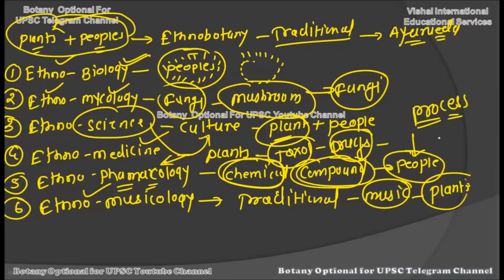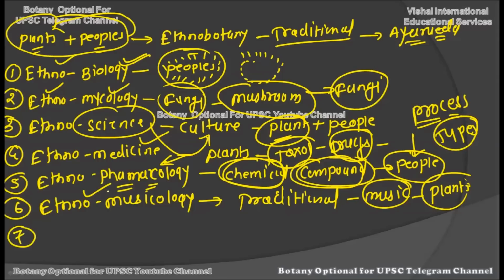That is what we can study: what is the process of creation of these natural musical instruments through the plants, then which type of the plants are actually used to create such a musical instrument. Okay, which part of the plant and why they are using that, because creating the musical instrument is not an easy thing, but still they are creating it. So what is the process, which type of plants they are using, which type of plant part they are using, all of this becomes very very important, right? So it will all come under the ethnomusicology.